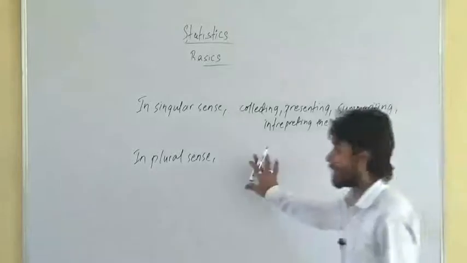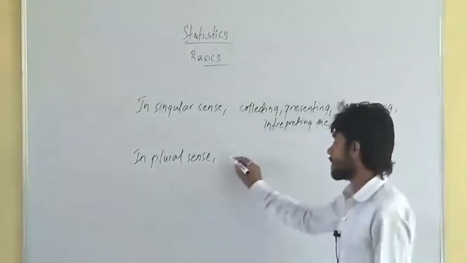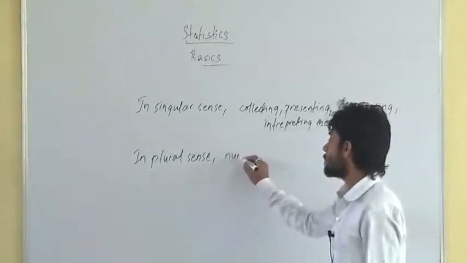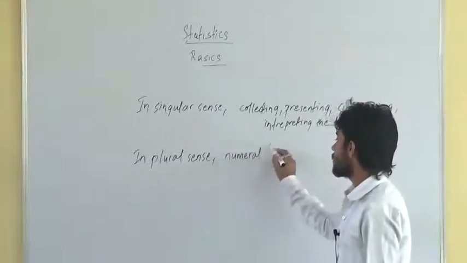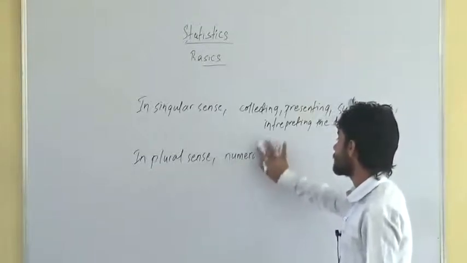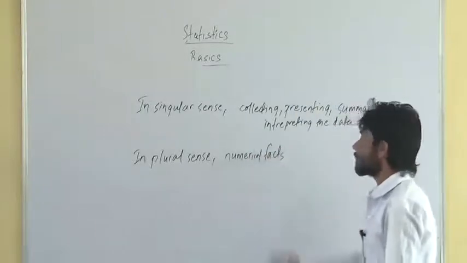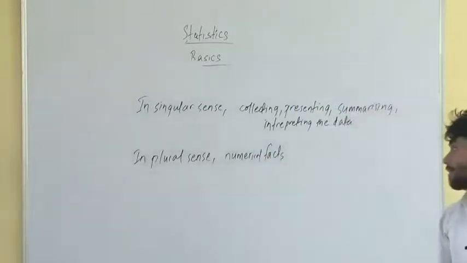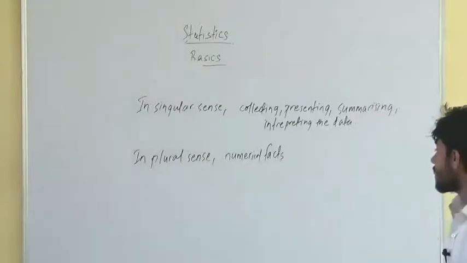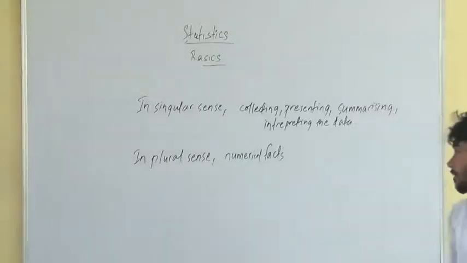Whereas in plural sense, statistics is nothing but the measure of numerical facts.